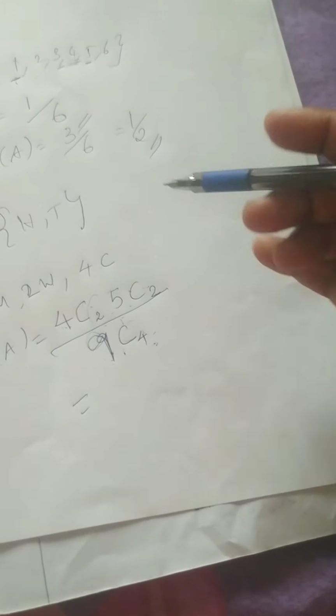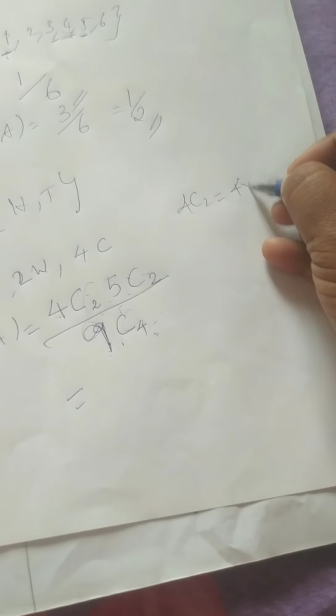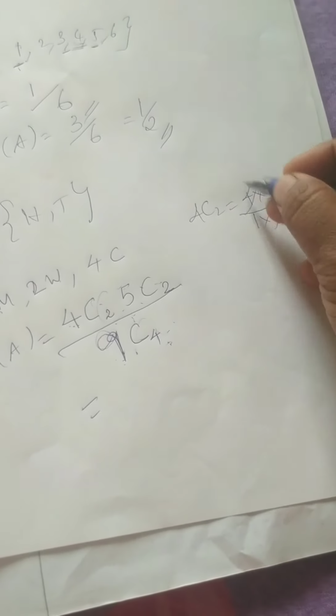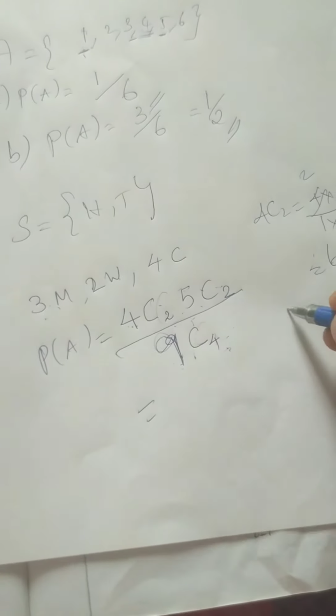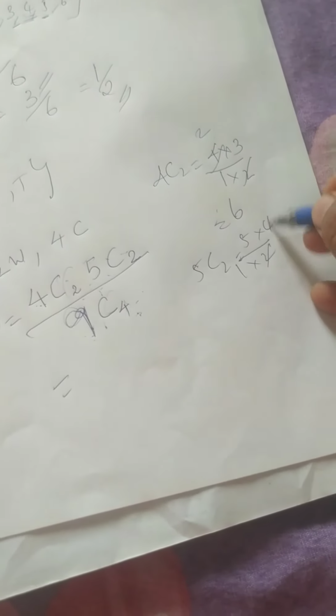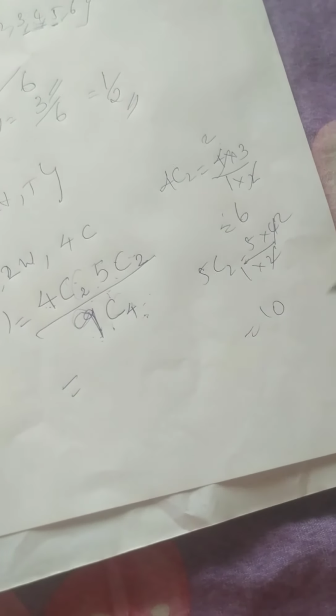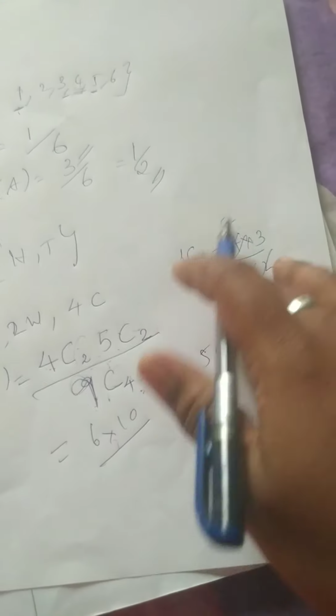Already you studied this combination, I think. 4C2 means 4 into 3 by 1 into 2. You cancel these and you will get the answer 6. Likewise, 5C2 means 5 into 4 by 1 into 2. You cancel these two and you will get the answer 10. So for this one, 6 into 10 by 9C4.